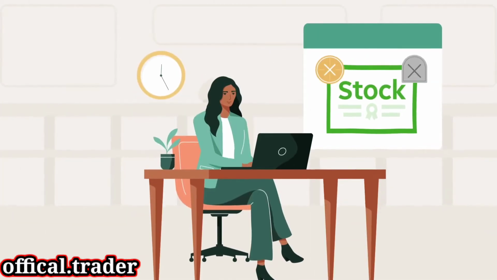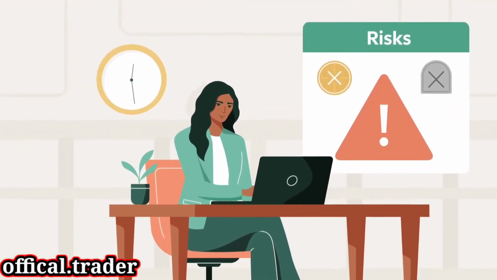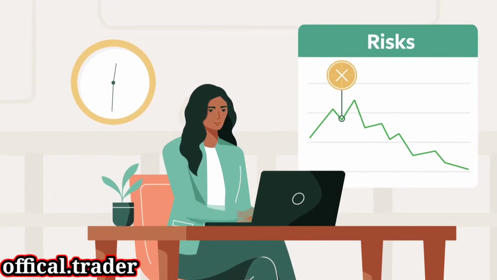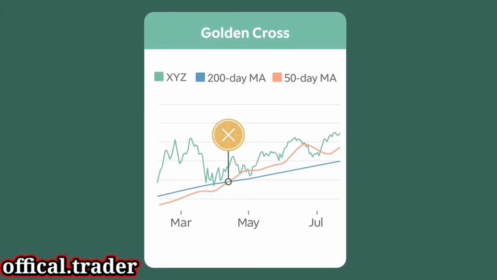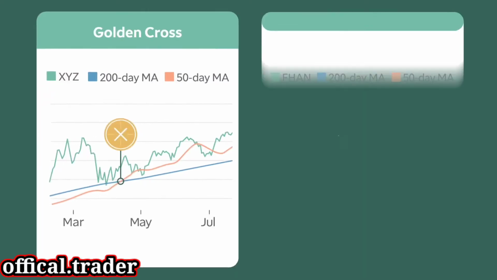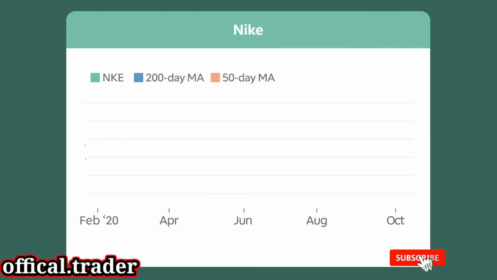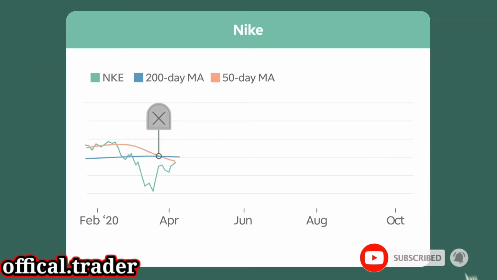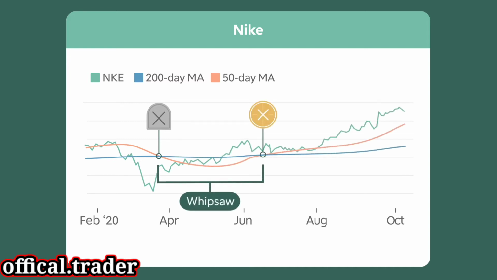However, using golden and death crosses as entry and exit points can come with risks. First off, these crosses do not guarantee a trend will continue long-term. Many bullish rallies start with a golden cross, but not all golden crosses lead to rallies. The same goes for death crosses. Look at Nike, which in 2020 displayed a death cross amidst the market reaction to the coronavirus, but then quickly displayed a golden cross. This is called a whipsaw, and it happens all the time.